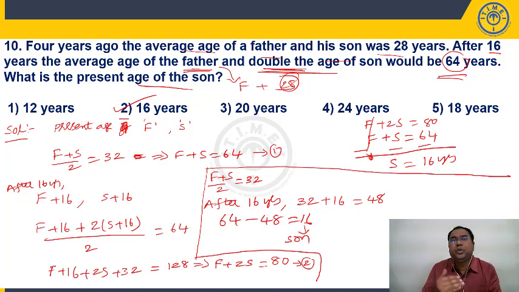Right? So I am saying questions definitely will be easy if you understand this concept. Whatever questions we have discussed revolve around our basic formula and basic points which were discussed in the first 15 minutes of the session. So, right, students, hope you understood this. Practice more number of questions. If you want to get these logical approaches, alternate approaches, you have to practice more. The concept is same, but you have to take more number of questions on average and practice. Then you will be able to do it much faster than what I am doing. Definitely, I am sure about that, right? Because all of you are youngsters, your reflexes should be much faster.